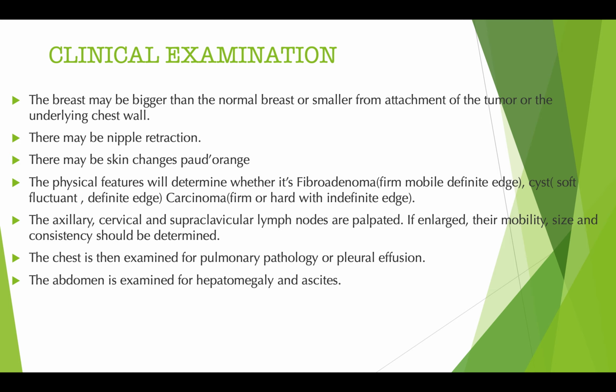Physical features will determine whether it's fibroadenoma, that's firm, mobile, with a definite edge; cyst, soft, fluctuant with a definite edge; carcinoma, firm with an indefinite edge. The axillary, cervical, and supraclavicular lymph nodes are palpated. If enlarged, the mobility, size, and consistency should be determined. The chest is then examined for pulmonary pathology or pleural effusion.